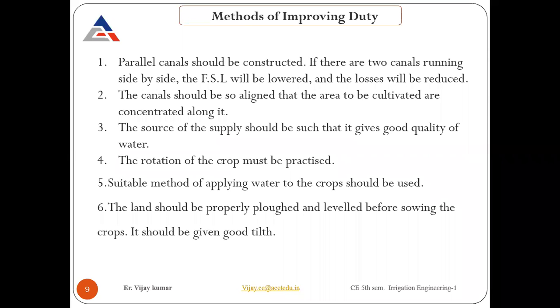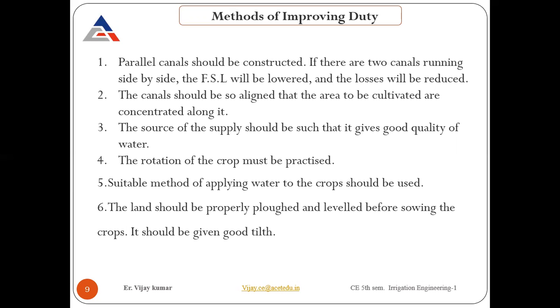And FSL means full supply level. If there is one canal, we have to distribute the same amount into that one first, and if you distribute into two, obviously the full supply level will be reduced. In that case, losses are also reduced.